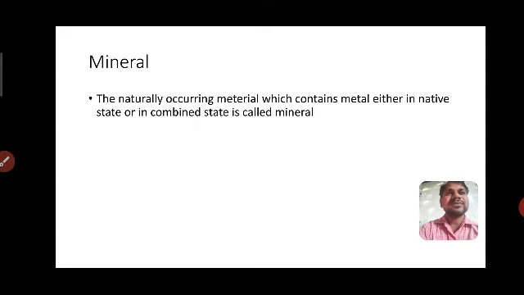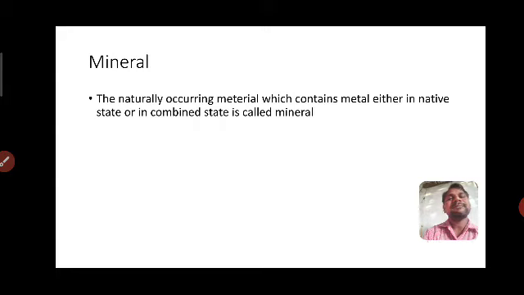Suppose we spend 10 rupees on that mineral to extract the metal, and by marketing we get 20 rupees, then it is called profit. When we spend 10 rupees and get only 5 rupees by marketing, then it is not profit. Like that, non-profitable minerals are only called minerals, not ores.